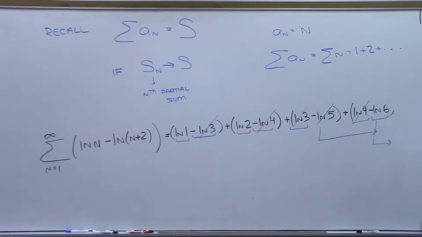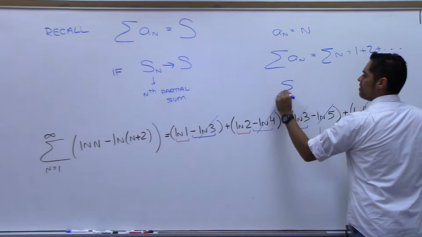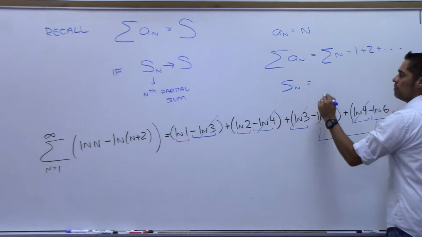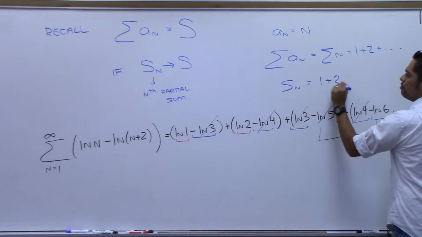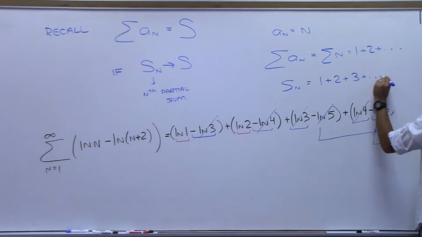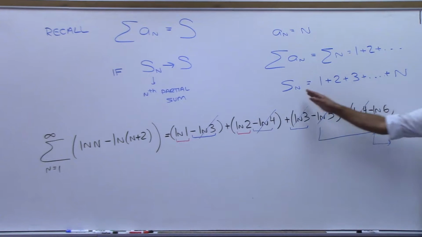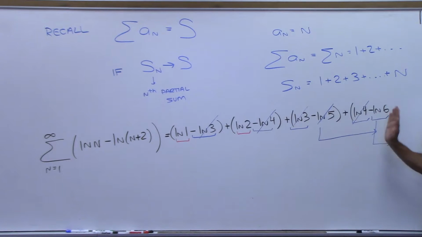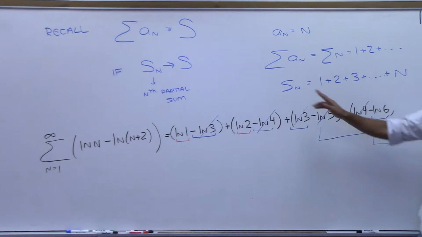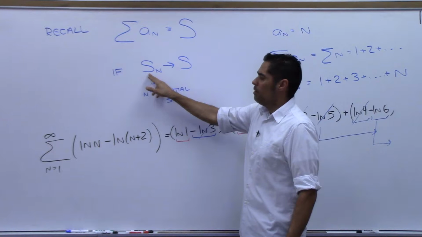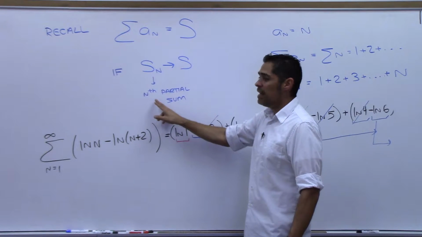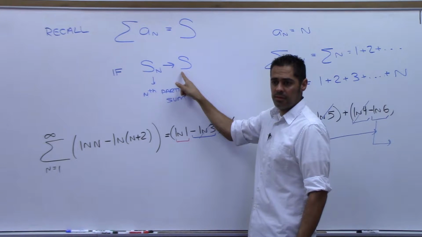What is the nth partial sum? What's S sub n? It's 1 plus 2 plus 3, but I don't go forever, I stop at n. So the nth partial sum means we add up the first n terms. We take the limit as n goes to infinity, and that goes to S.